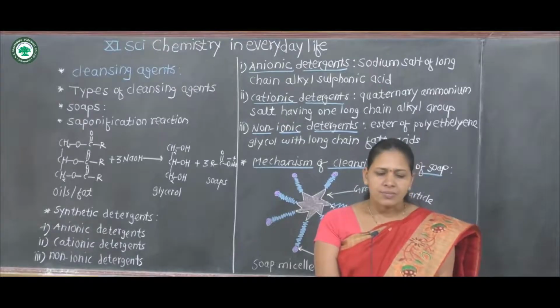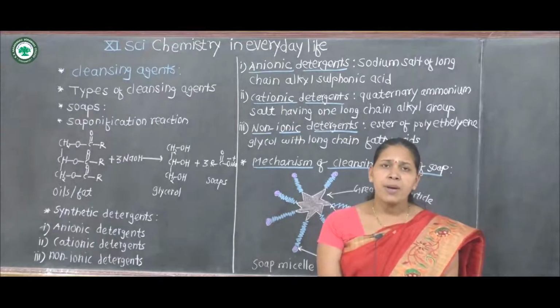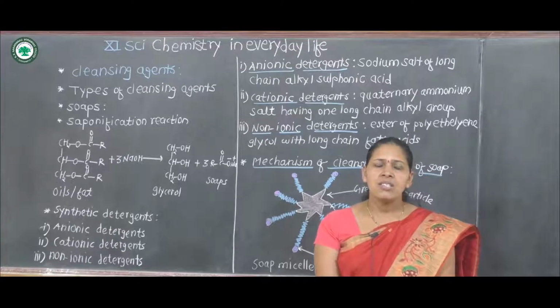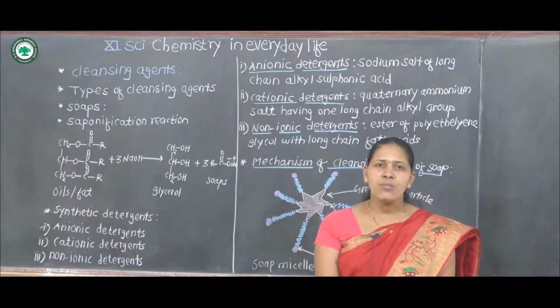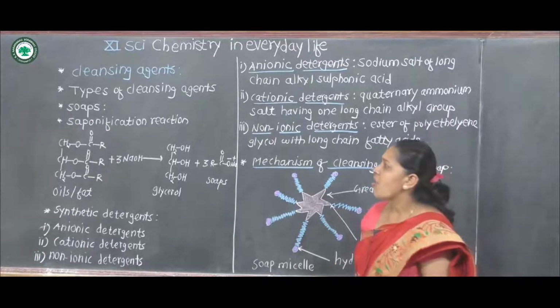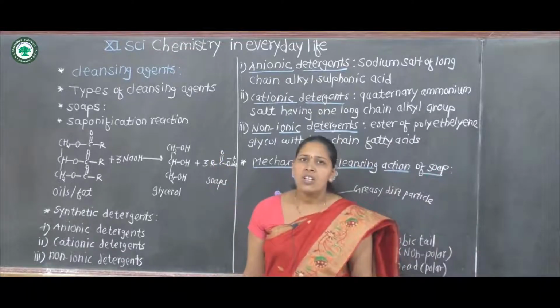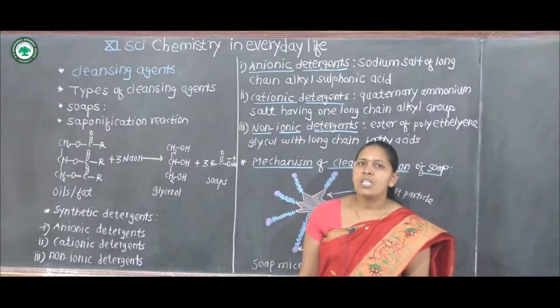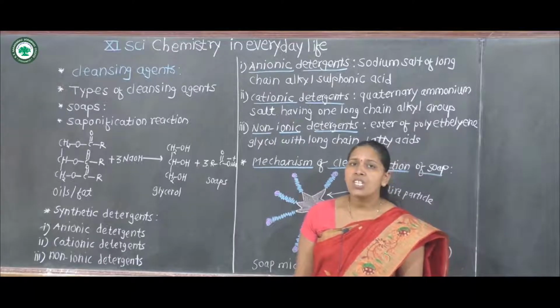Soaps are obtained by hydrolysis of natural oil or fats in presence of sodium hydroxide or potassium hydroxide. This reaction is called saponification reaction. In this reaction, glycerol and soap are formed. For 1 mark or 2 marks, a question will be asked: explain saponification reaction.